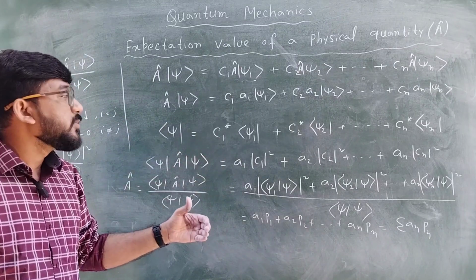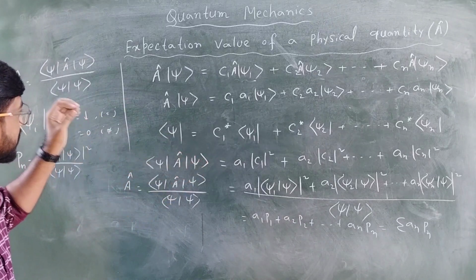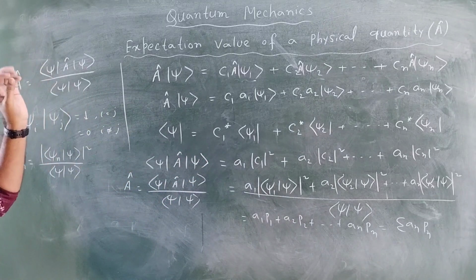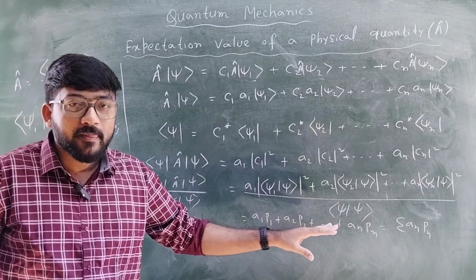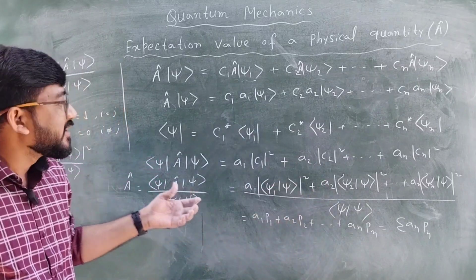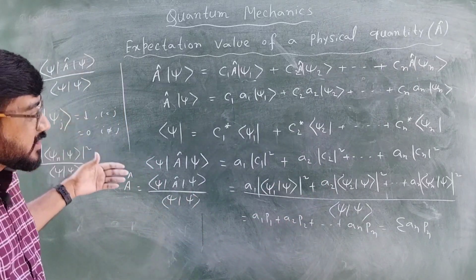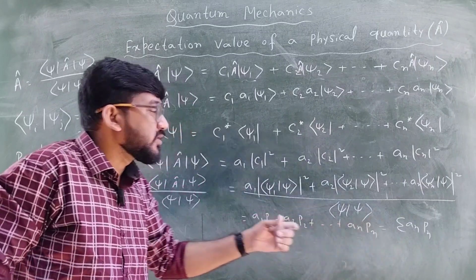In these kinds of competitive exams, there will be no proof. They will never ask you to prove from here to here. If they want to ask a very simple MCQ question, sometimes they can ask what is the expression of the expectation value, this or that.